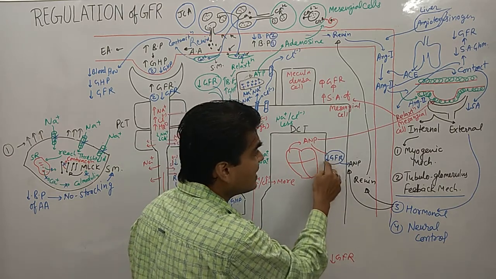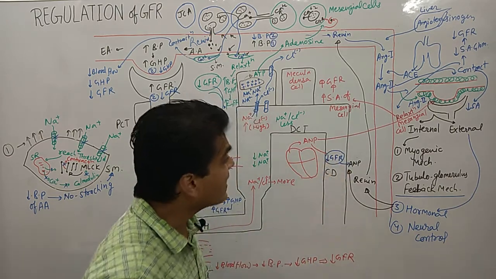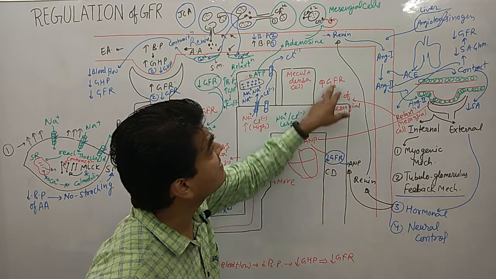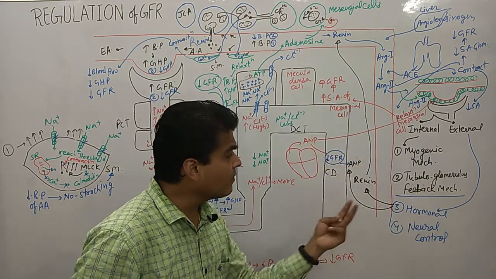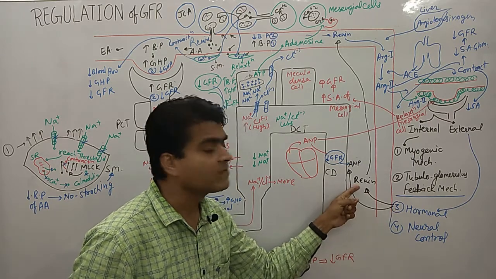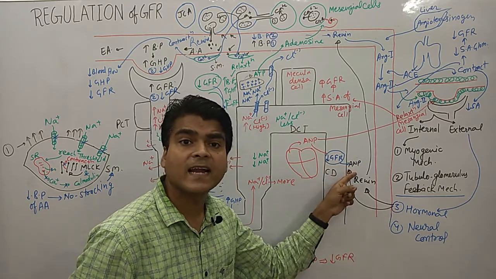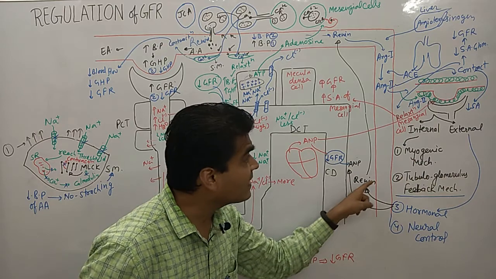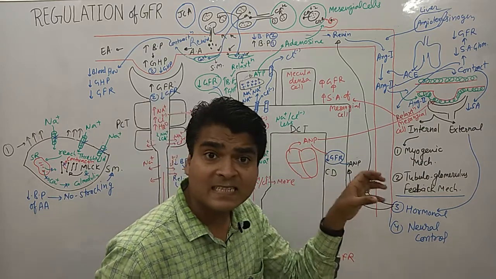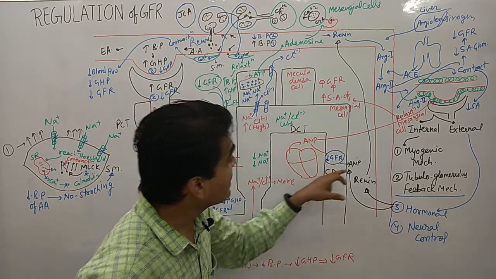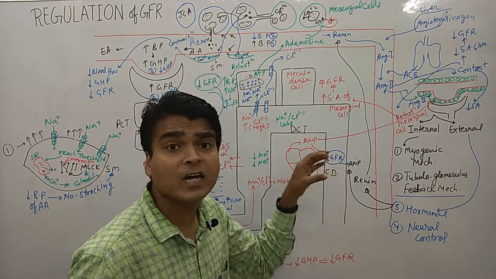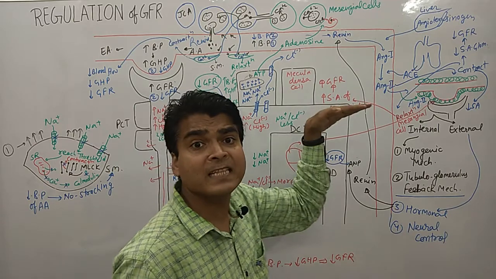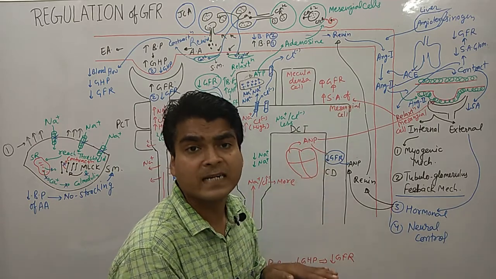So in the condition of decreased GFR, ANP will activate and increase the GFR. This is how hormonal control works, by two hormones: first is renin and second is atrial natriuretic peptide. Renin works in the increased GFR condition and ANP acts in the decreased GFR condition, and both hormones keep the GFR at the optimum condition.